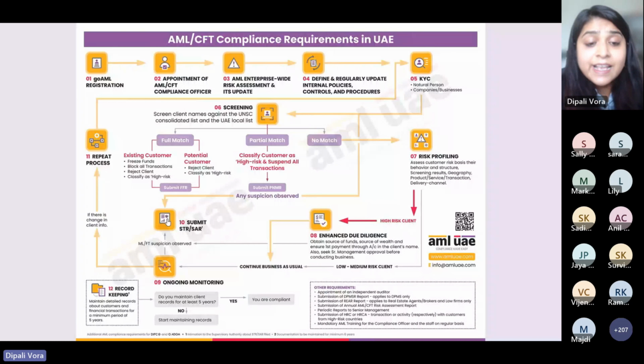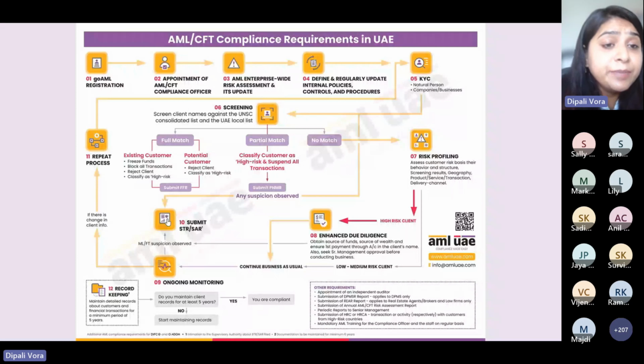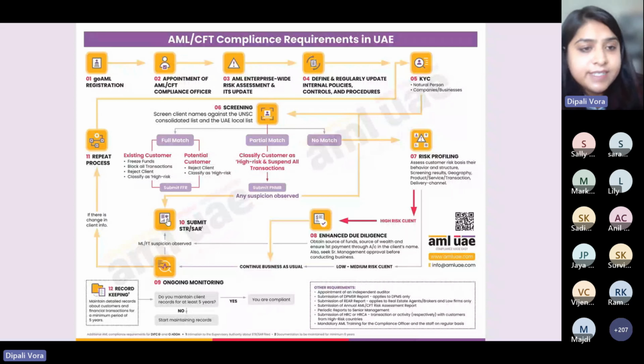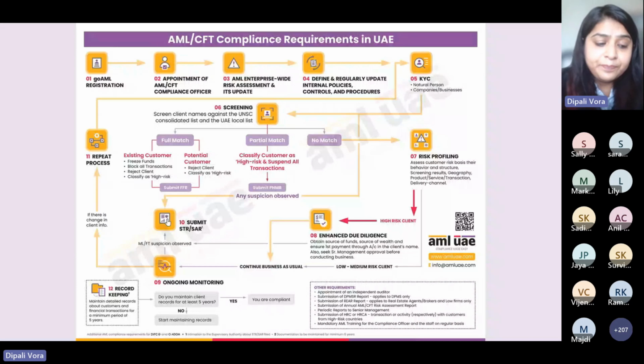Now, as a part of ongoing monitoring, if you came to know that the UBO has changed or the company has changed its name, then in that case, you again perform the entire KYC for your particular client or customer. Okay.